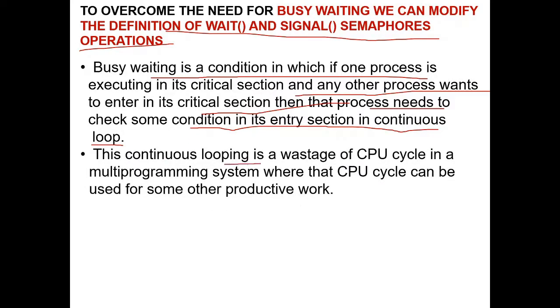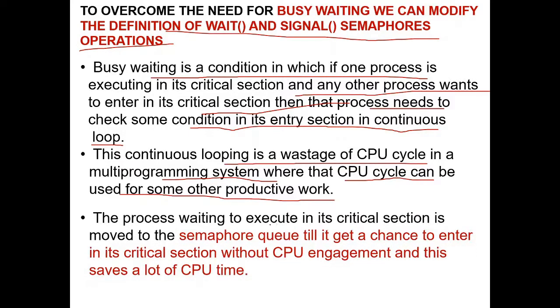This continuous loop is a wastage of CPU cycles in a multi-programming system, where that CPU cycle can be used for some other productive work. In a multi-programming, multitasking system, we should not waste the use of CPU cycles. We can use them for other productive work.